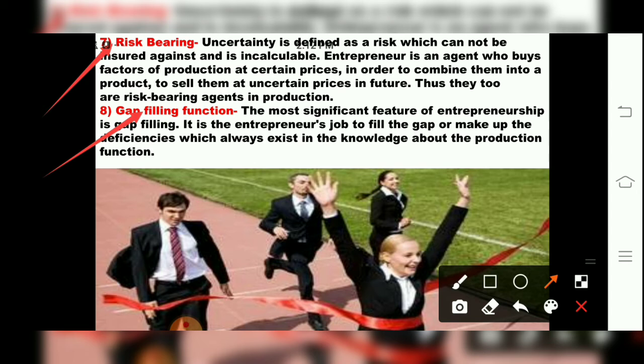That is one more regarding entrepreneurship development. Whatever deficiencies, obstacles, whatever things are lacking, always exist in the knowledge about the production function.